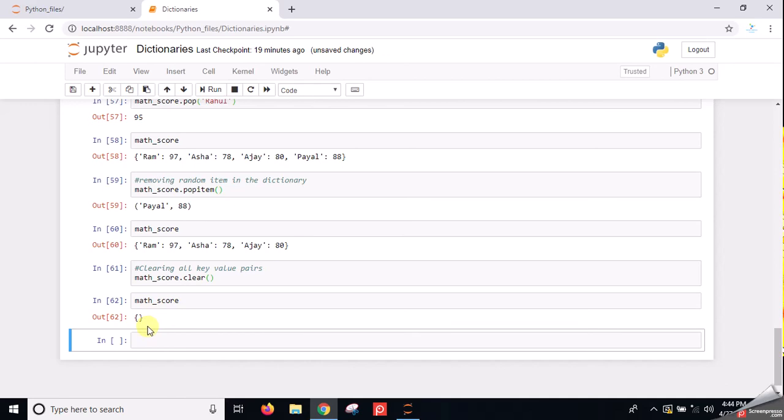So I hope you all understand what is a dictionary, what are the various functions we can use in the dictionary, how we can define different types of dictionaries, nested dictionaries and all. I hope you all understand it and you will practice it to know it better.